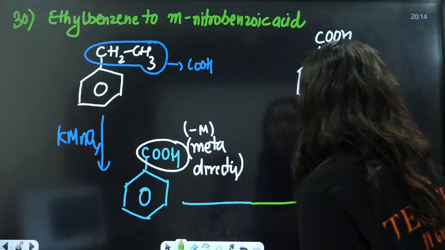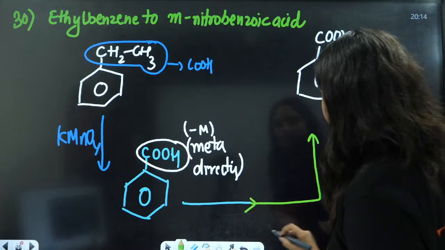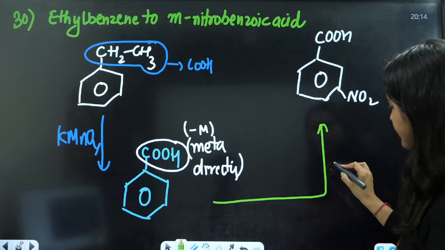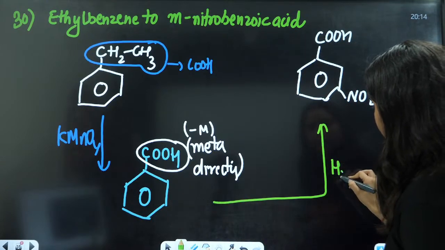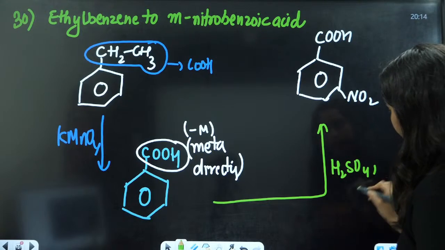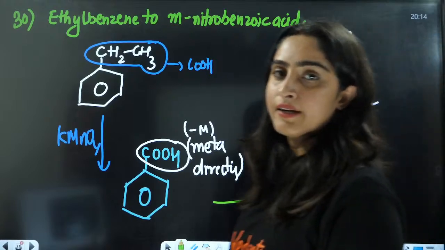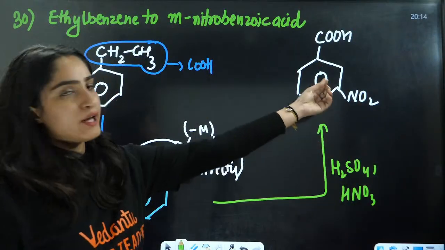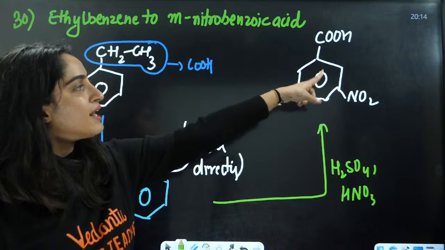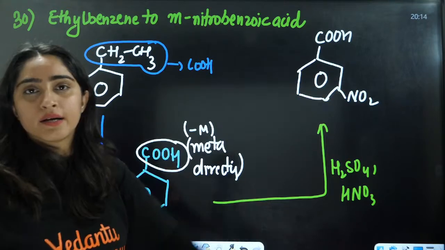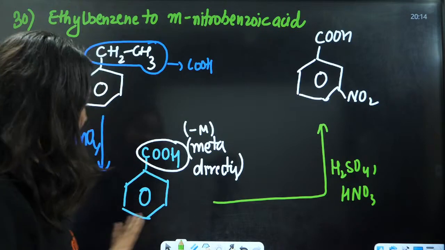You are going to add the nitrating mixture here, H2SO4 and HNO3, which gives the NO2 positive electrophile, and the electrophilic substitution reaction will take place here, right? Okay everybody?